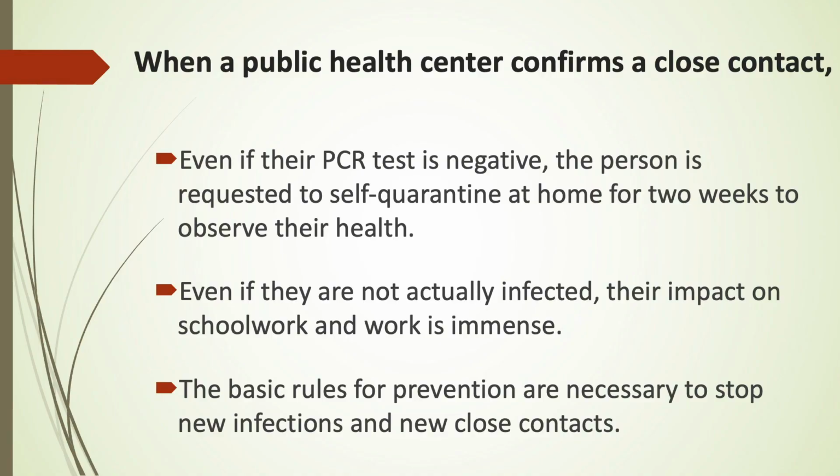If you become a close contact, even if your PCR test result is negative, you will self-quarantine at home for 2 weeks to observe your health. Even without actual infection, the impact on schoolwork and work is enormous. In this sense, observing the basic rules is not only necessary for the prevention of new infections, but also for the prevention of new close contacts.